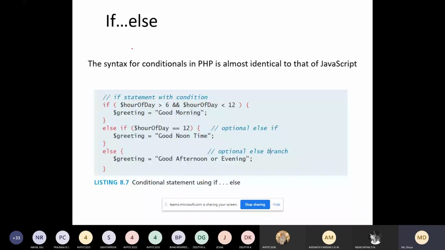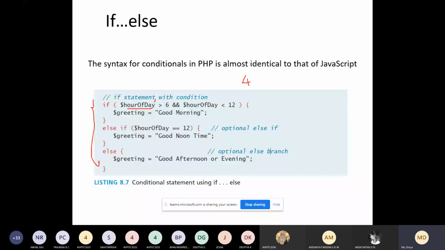This is a program illustrating the concept of the if else statement. Here you are checking some hour of the day. For example, you are giving 4. We are checking whether 4 is greater than 6, and whether the hour of the day, 4, is less than 12.